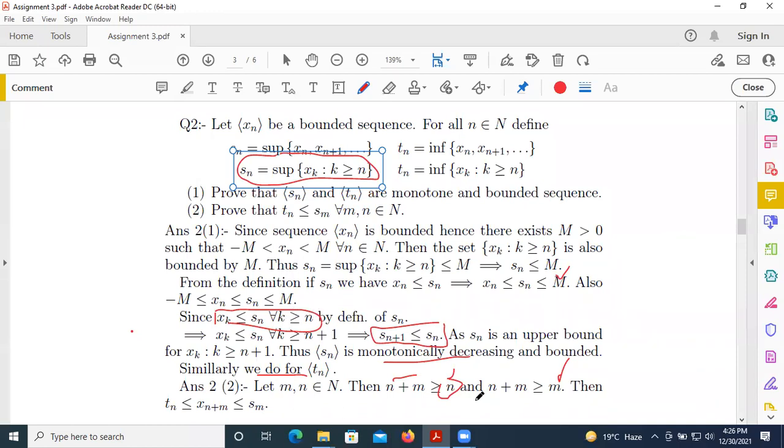So this also holds for this relation. So we write x n plus m less than or equal to Sn, and similarly for Tn we write Tn less than or equal to x n plus m.